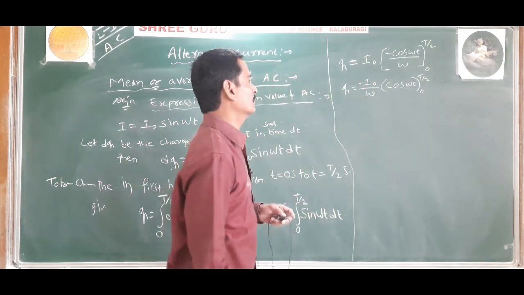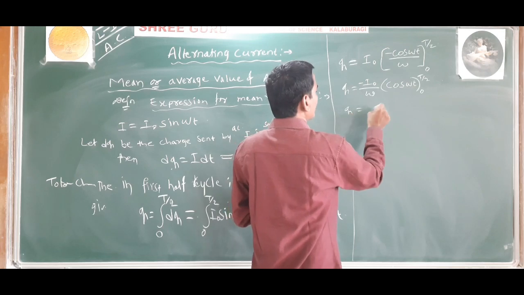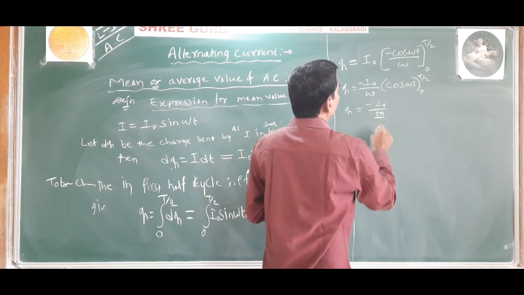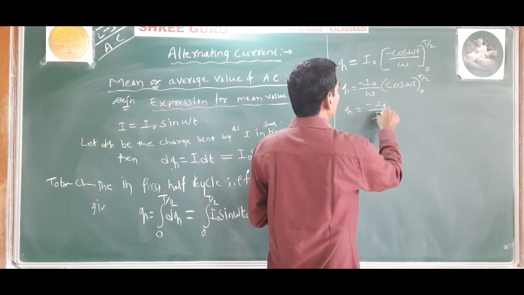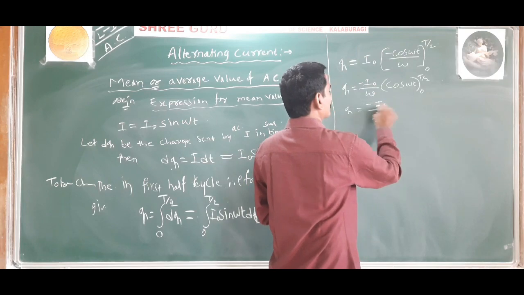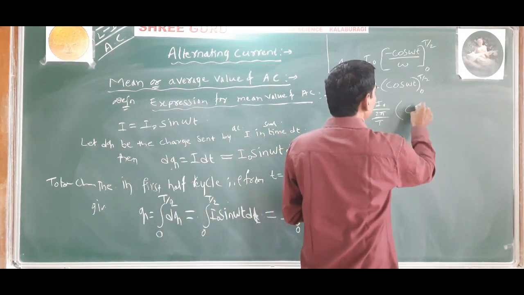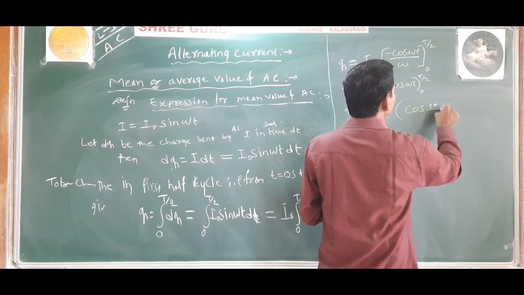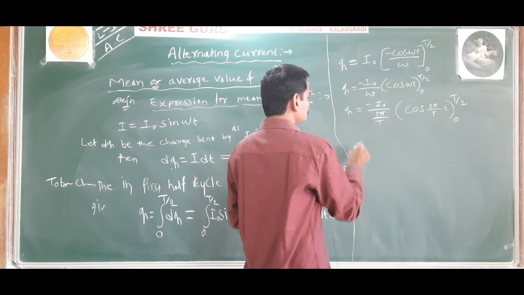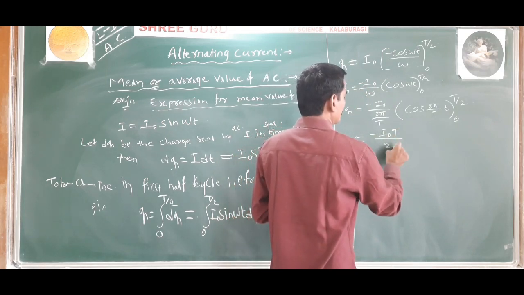Now substitute the value. We know that omega is equal to 2 pi by T. So minus I naught divided by omega, where omega is 2 pi by T, cos omega t, that is cos of 2 pi by T into t, from 0 to T by 2, is equal to minus I naught T divided by 2 pi.